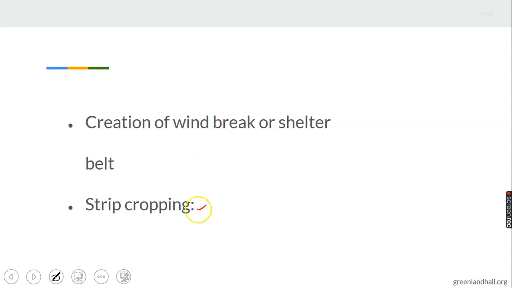Then we have strip cropping. This involves dividing the farmland into different strips or portions, and different crops are planted on it. All this helps to prevent soil erosion. Another one is afforestation. Remember afforestation.